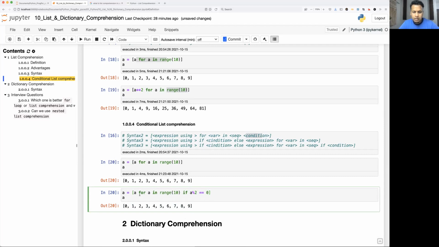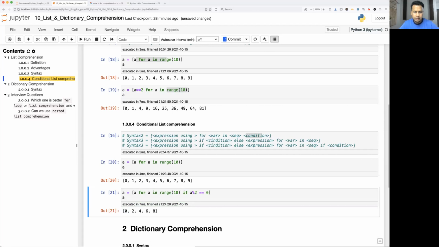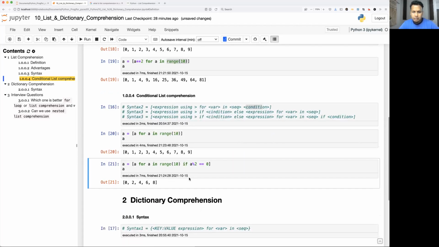So what will happen? It will take the first number a. Now it will jump to the condition and perform this condition. If it is true, then only this a will be returned in the form of the expression. Okay, let's run it. 0 2 4 6 8. That's how this condition works.